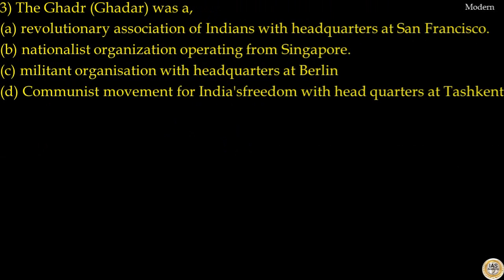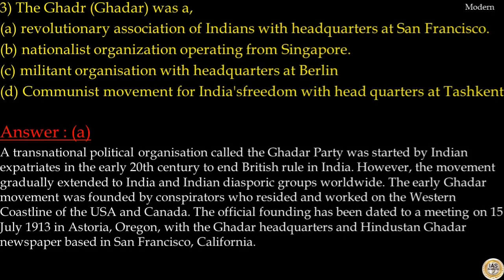Question number 3. Ghadar was a... Options are Revolutionary Association of Indians with headquarters at San Francisco, Nationalist Organization operating from Singapore, Militant Organization with headquarters at Berlin, Communist Movement for India's Freedom with headquarters at Tashkent. The answer to this question is option A.